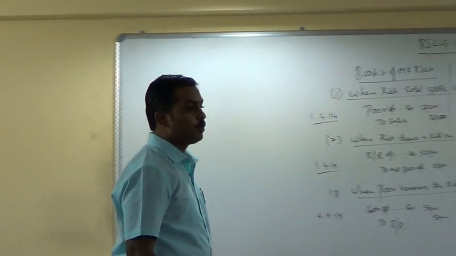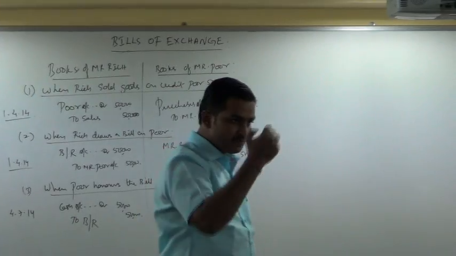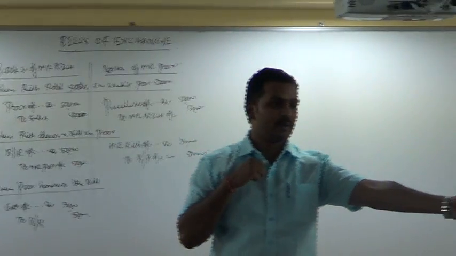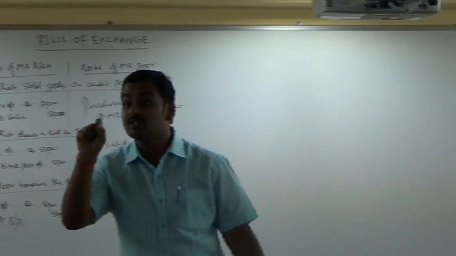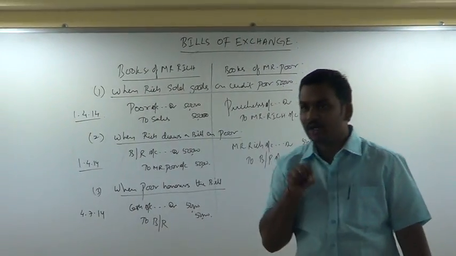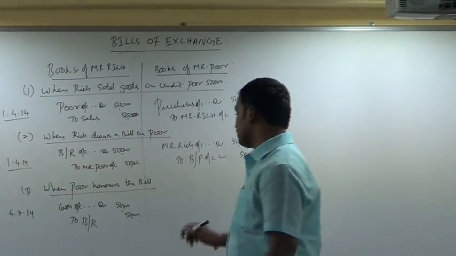What is the entry in the books of Poor now? He will take his bill back. He is getting his bill back, and from the other hand he is paying cash. He calls this bill as bills payable. So his bill is coming back to him. Bills payable account debtor to cash or bank account.